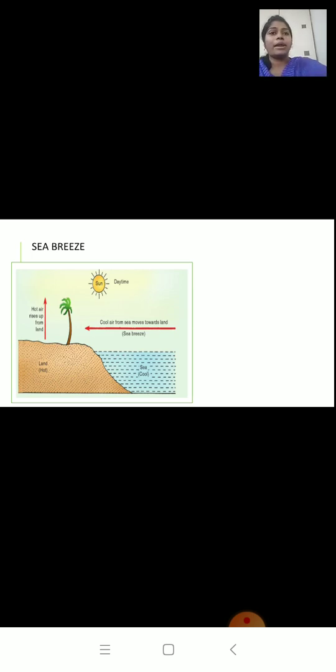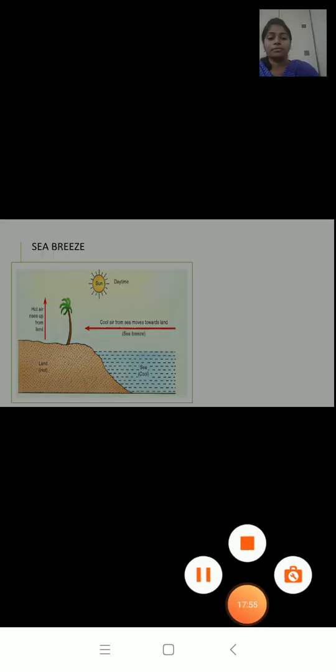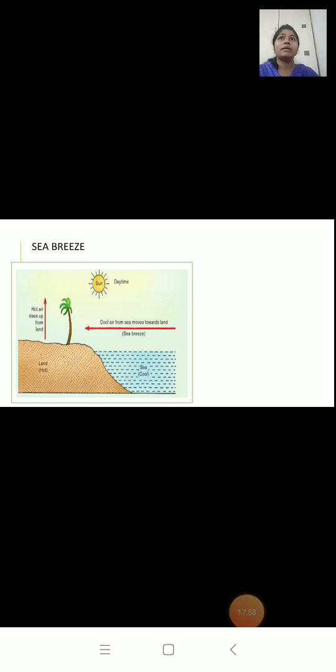So during daytime, the land is hot and the sea is cooler. The air that is near the land also becomes very hot. So this hot air rises up.